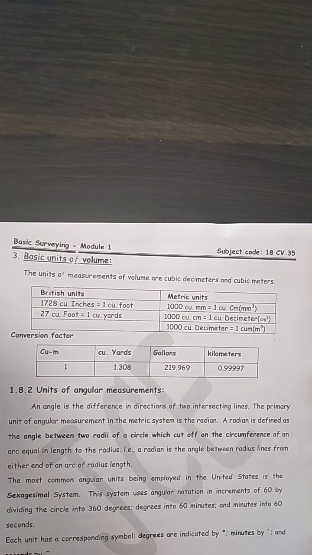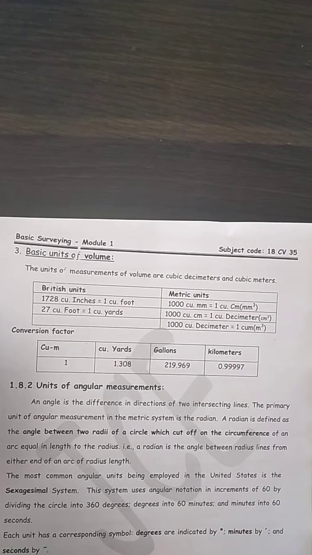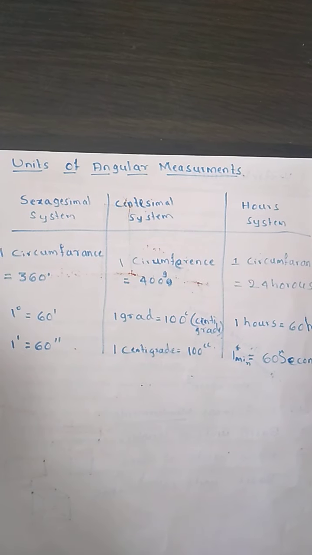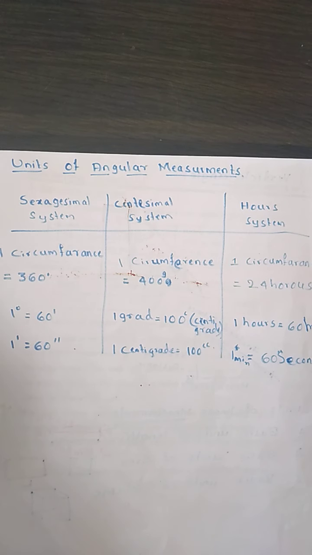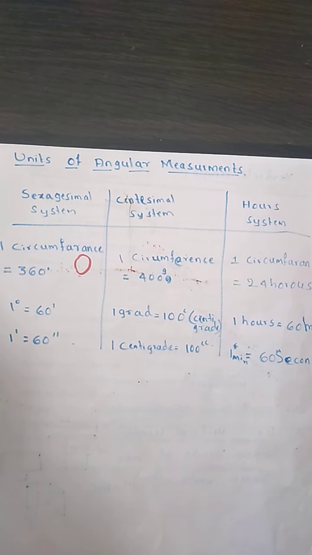Now we'll see the angular measurements. These earlier ones were linear measurements, that is length, area and volume. Now we'll see the angular measurements. When we want to measure the angle between 2 points, we use three types of systems. One is the sexagesimal system, one is the centesimal system, and then the hour system. So one circumference, that means one circle, has 360 degrees.